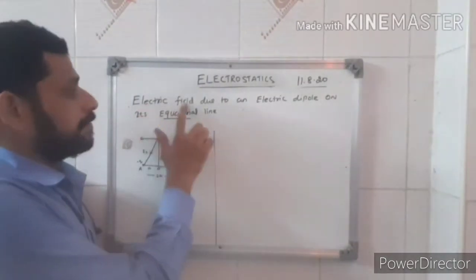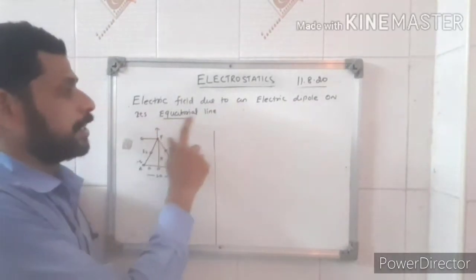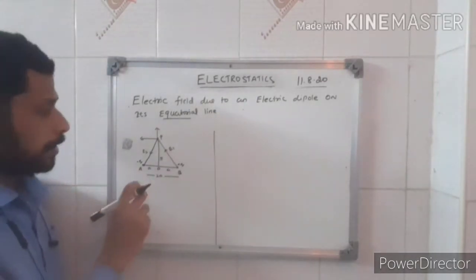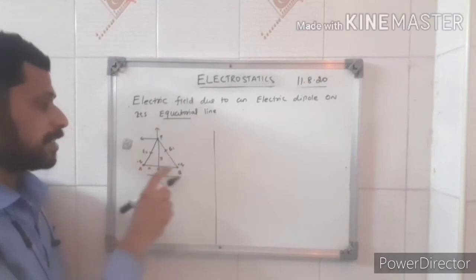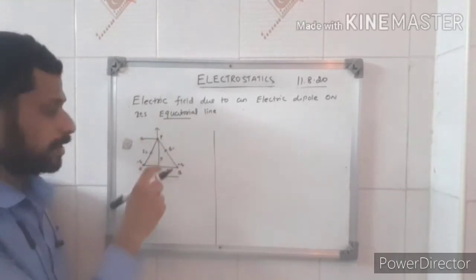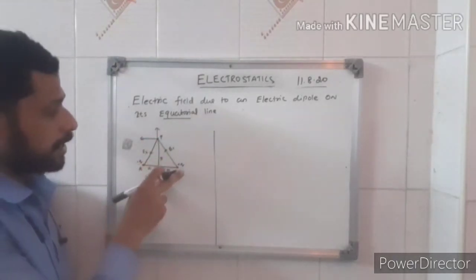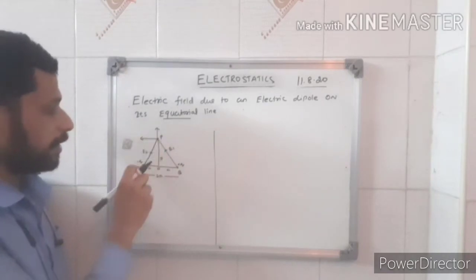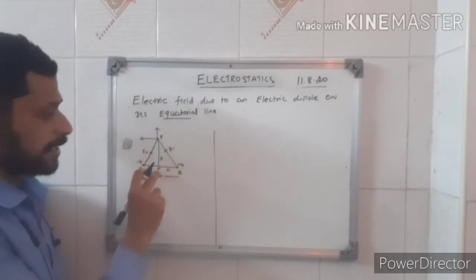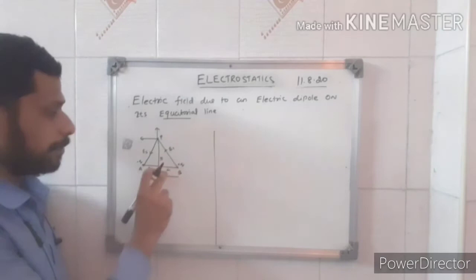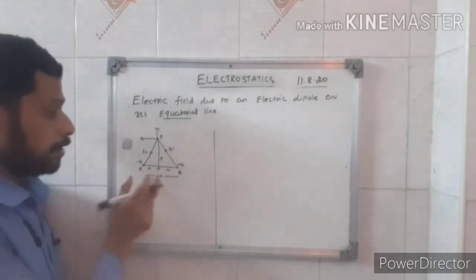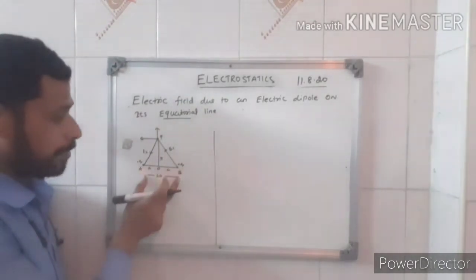Electric field due to an electric dipole on its equator line. Consider AB to be the dipole. A has the negative charge and B has the positive charge. P is the point where we have to find the electric field due to this dipole. Along the positive charge it will be BP, along the negative charge it will be PA. The point is separated by a distance of R from the center O. From the center O to B will be A, and from O to A will be A. The total distance will be 2A, so a dipole is always separated by a distance of 2A.